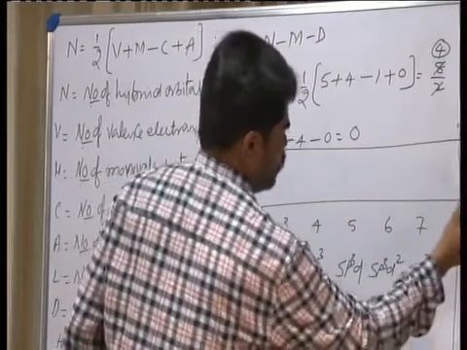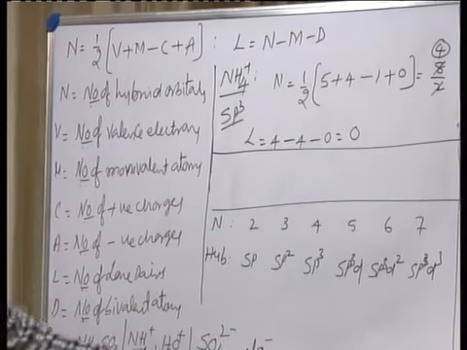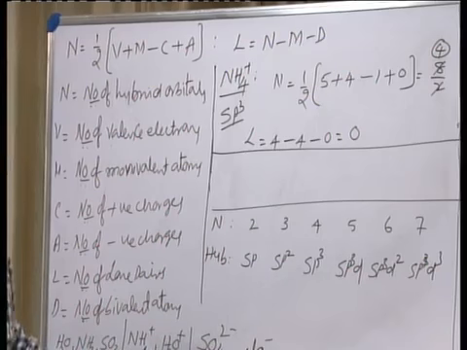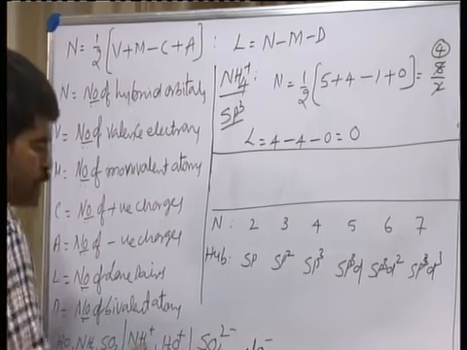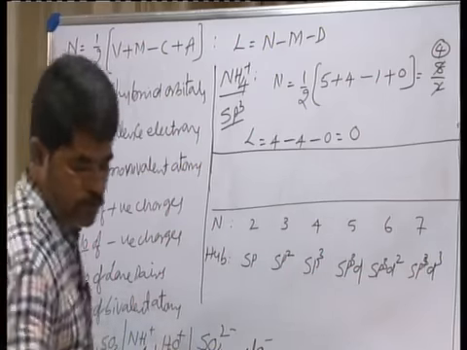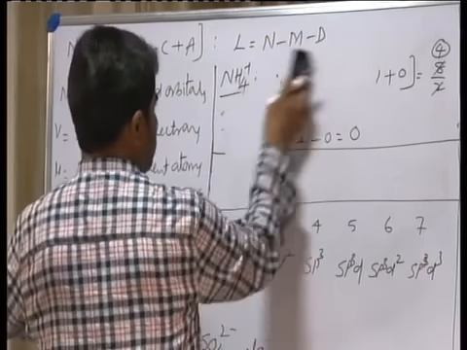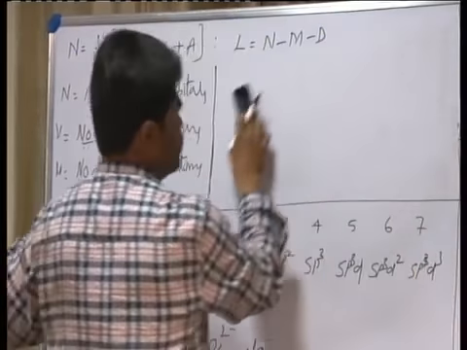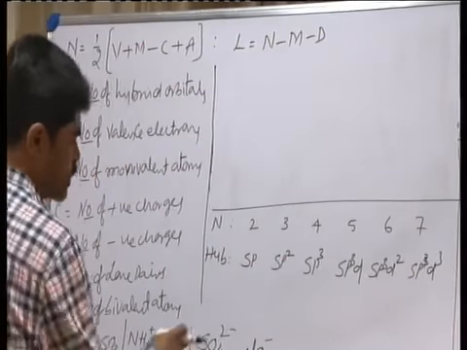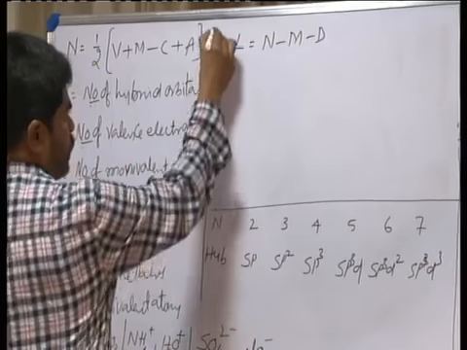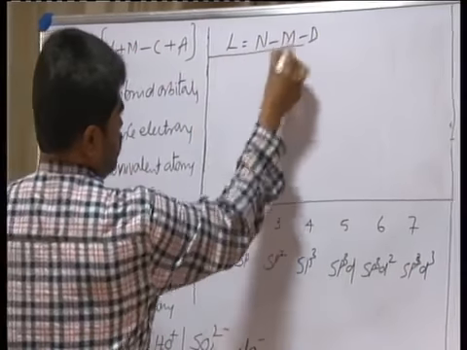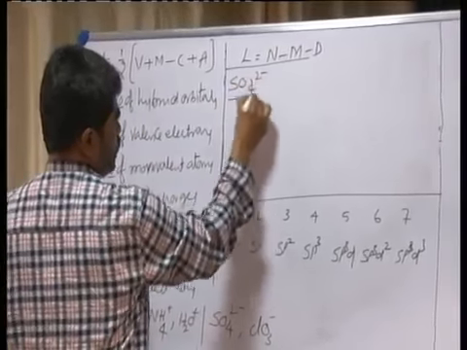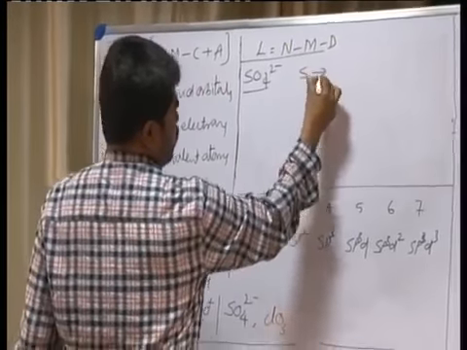Now, one more you consider. Like that you can even find for the SO4 2 minus also and H3O plus also. Now, one example we will take up with respect to SO4 2 minus. In case of SO4 2 minus, consider sulfur.